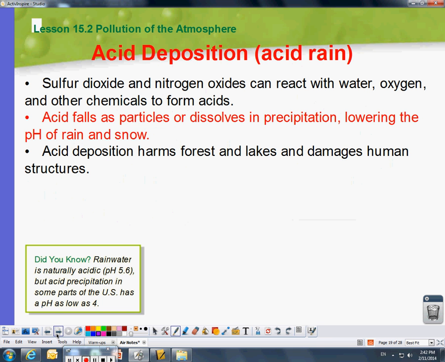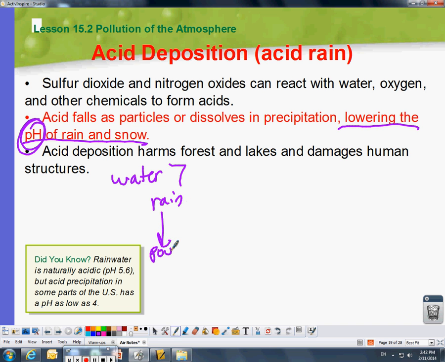Acid rain comes from the rain going through the atmosphere and catching the atmospheric pollution, so that the rain now has an acid content because the pH is lowered. So, you know, remember water is naturally a 7. When that rain passes through pollution, then the pH will end up dropping to like a 4 or a 5. And we can tell if there's acid rain because we'll see it on the trees, or we'll see it on stone and things like that, because it looks like it's melting away.